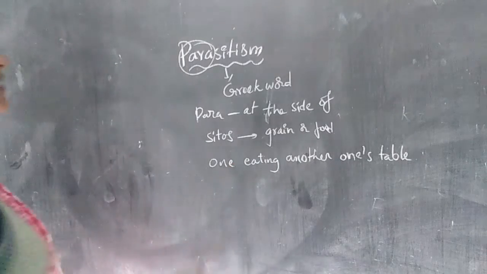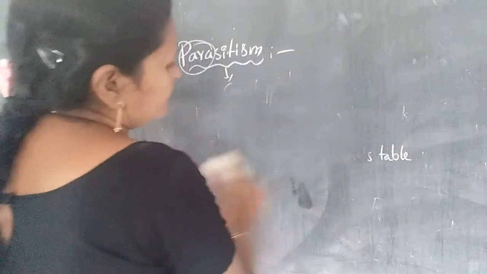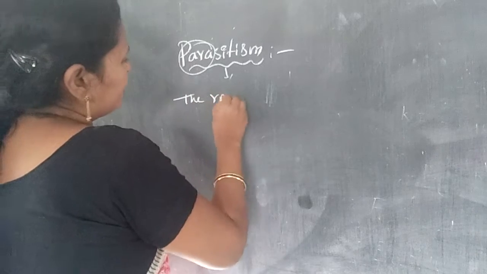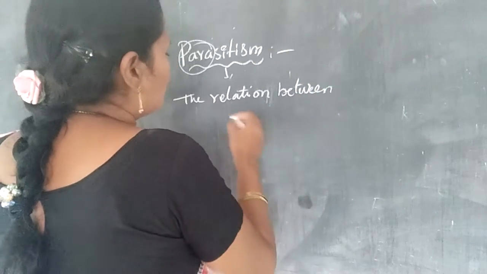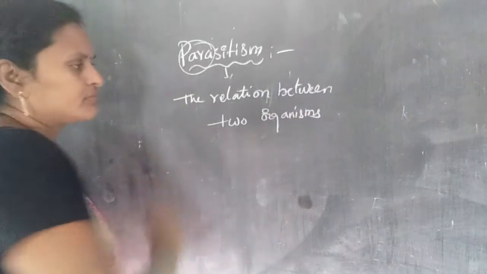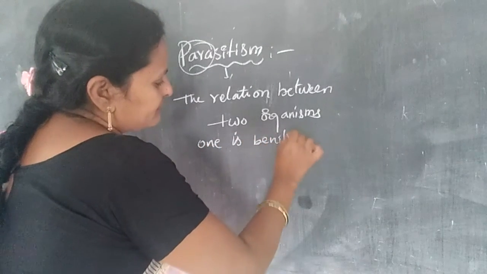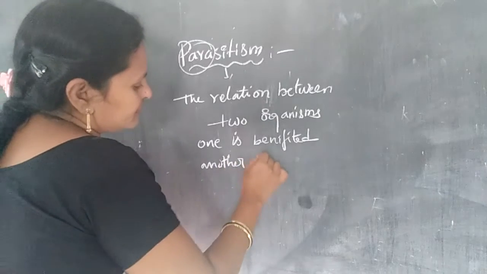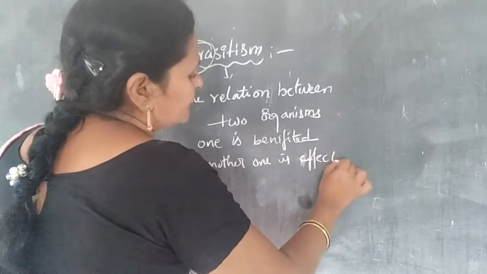So what is parasitism? It is the relation between two organisms, where one is benefited and another one is affected.